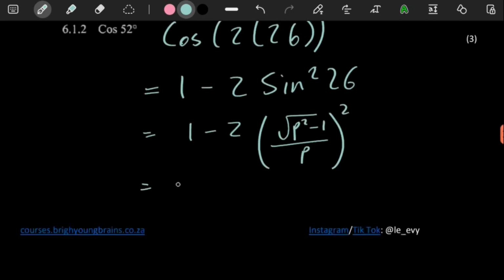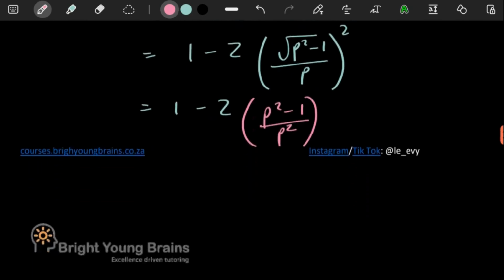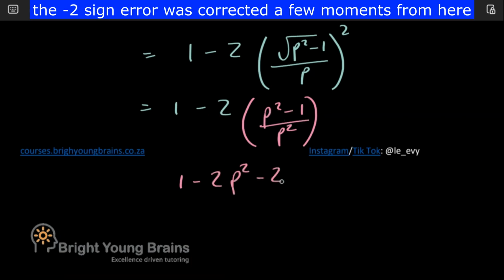Here you can simplify a bit, because you see the top squared, the square root is going to cancel the square, and then the bottom squared, you're going to have p squared. There you go. If you want to go further, you can, because you're free to do so. Multiply inside here. You only have to multiply the top, you see. So these two times the top part, you can have 2p squared minus 2. And then this is over p squared. Yeah, I feel like you could just stop here.